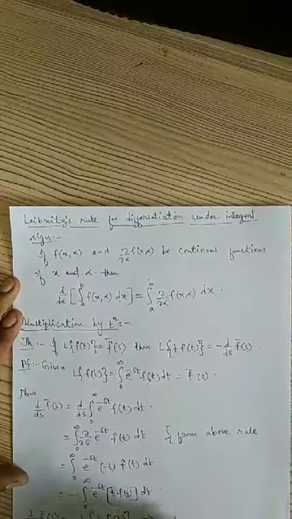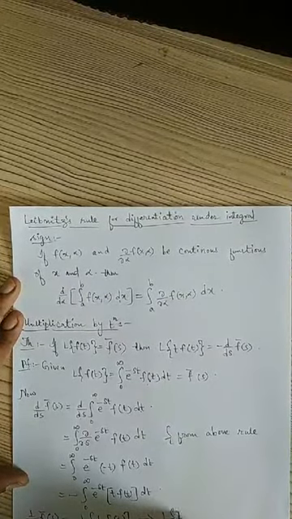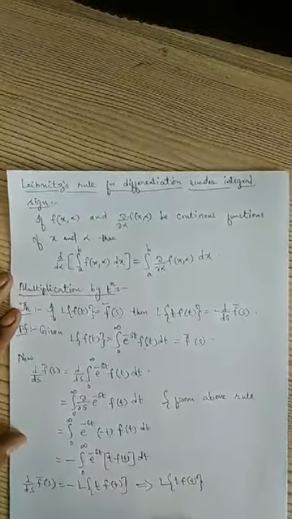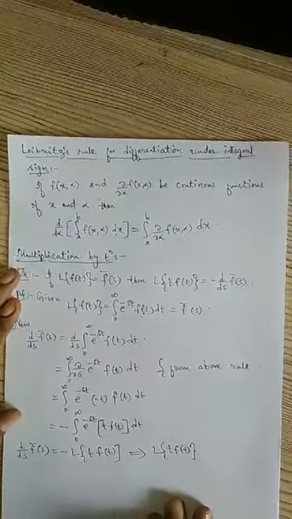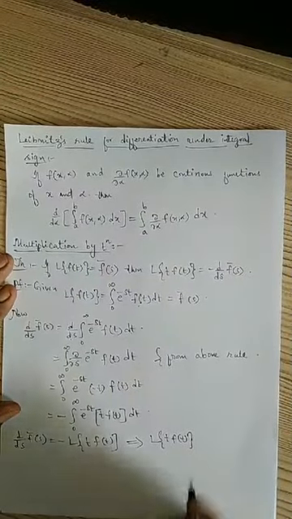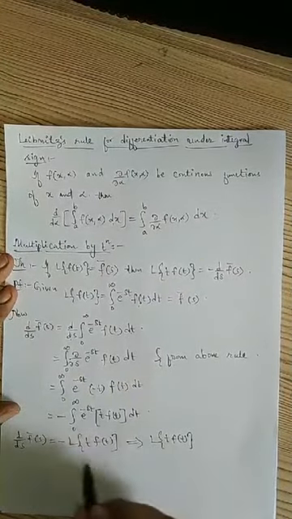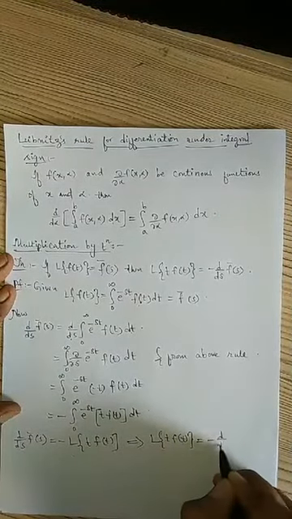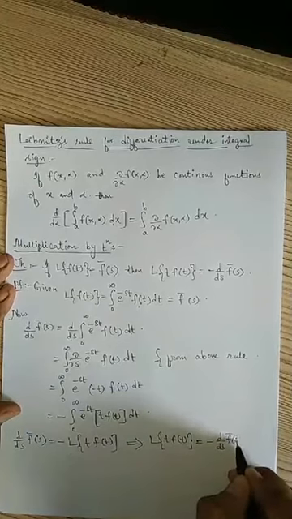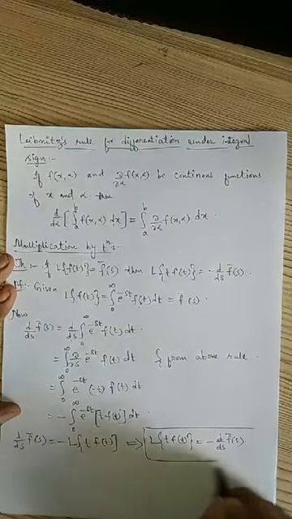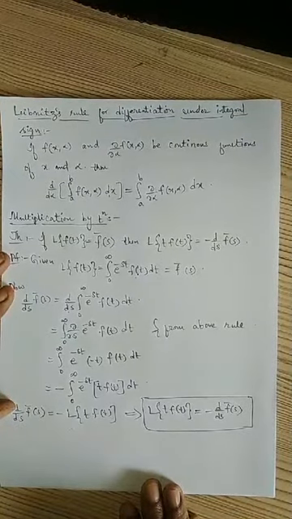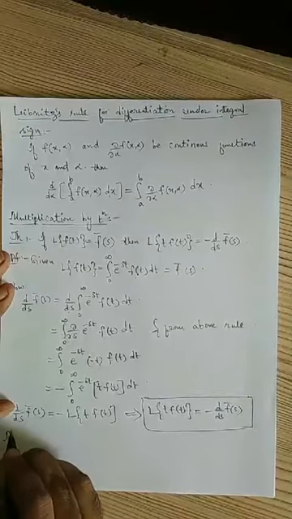So I have proved that d by ds of f bar of s equals minus the Laplace transform of t into f of t. This implies the Laplace transform of t into f of t is equal to minus d by ds of f bar of s, right? This I have proved. Now this can be generalized in a note.